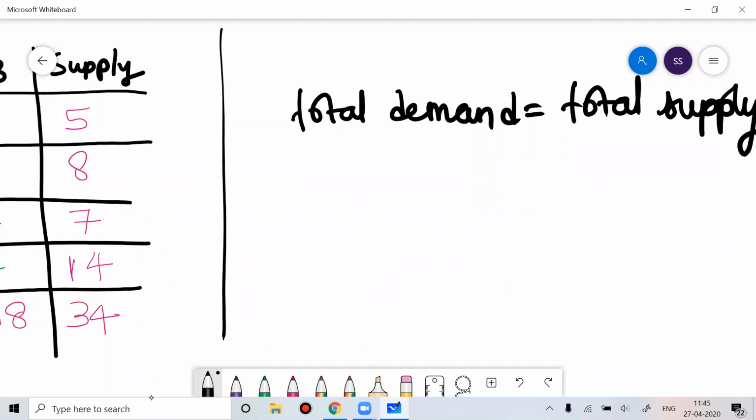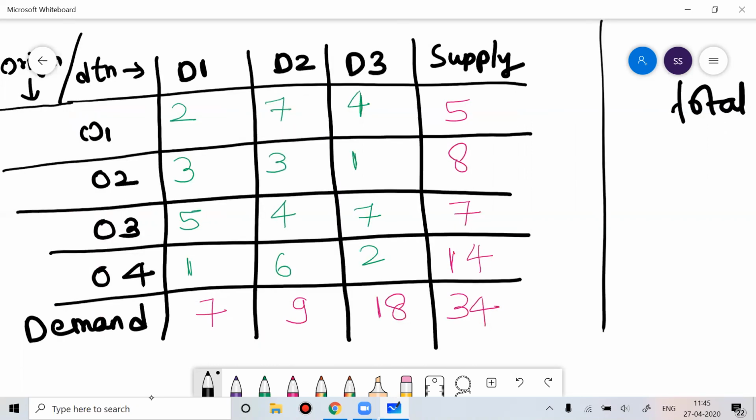When we start solving more and more problems, when we get a little bit more difficult problems, there you will see such kind of scenario. Very soon in further sessions you'll see that scenario also. But today is the introductory class. So today we are dealing with a very simple problem, where the total sum of supply is equal to the total sum of demand.